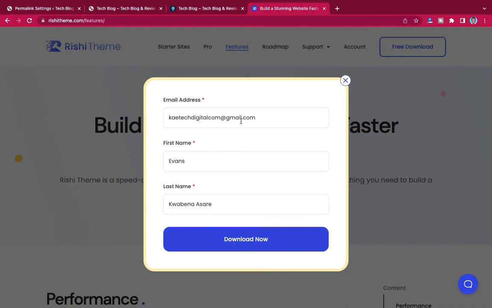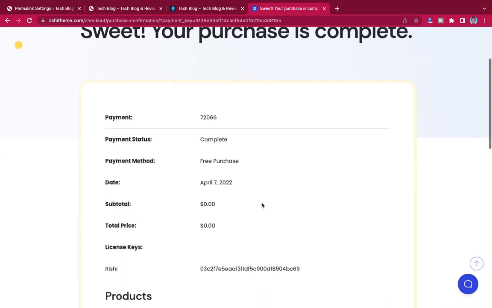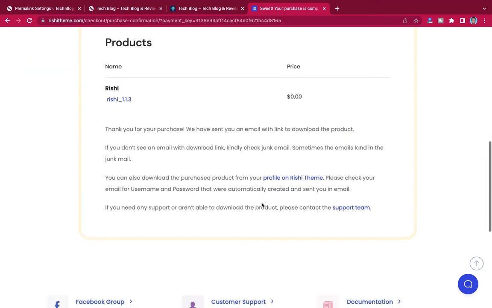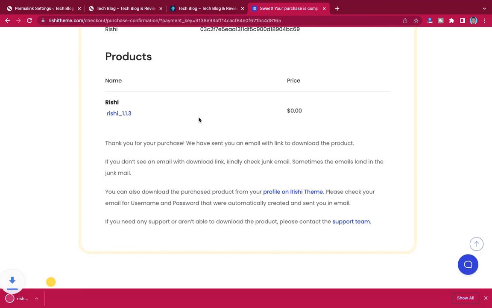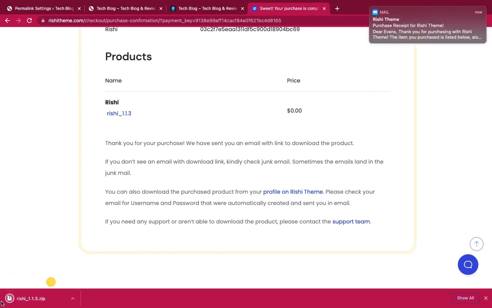Just fill in your email address, your name, your first name and your last name, and then you can click on download over here. At the moment you click on download, you'll be taken to this page, and your theme is ready to be downloaded. Now you just click over here, and then your theme will start downloading for you.